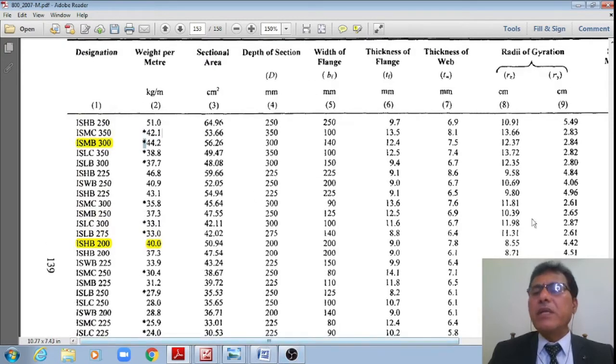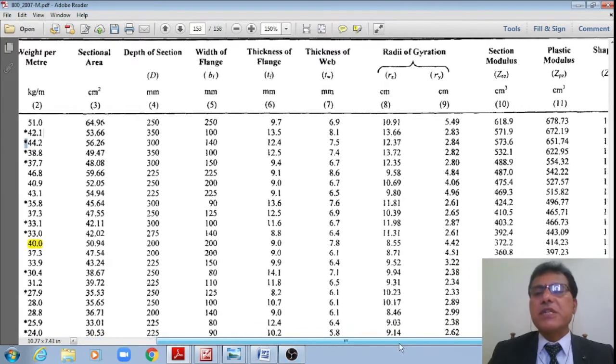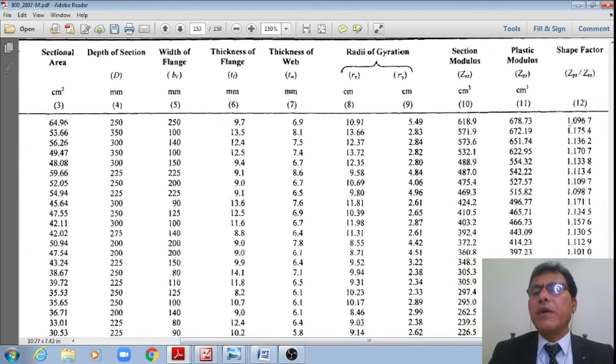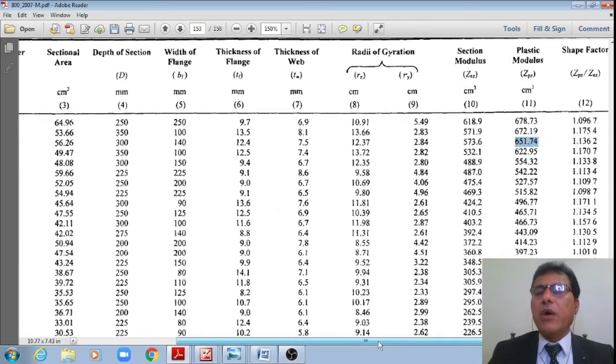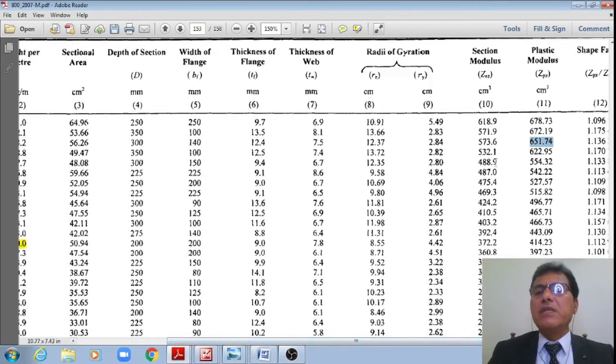First of all, my interest is whether it furnishes the section modulus required or not. It gives a plastic section modulus of 651.74. Yes, the required is 572 odd only, but it is furnishing 651.74. Therefore, it is okay. And what is the elastic section modulus? I'll note down 573.6 centimeter cube.